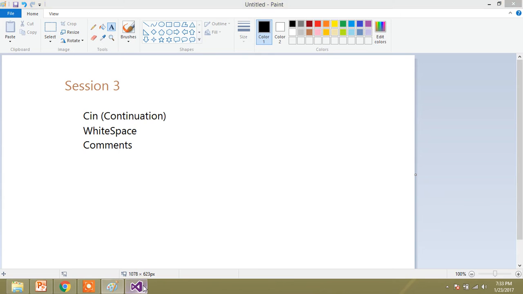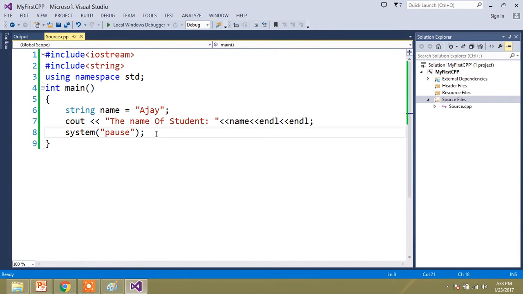So let's get started. This is our last program. We declare the data type as a string and directly pass the value to that data type. The variable is taken as name, and Ajay is passed to name. When you want to fetch the information Ajay, you call it with the variable name, which is the name you have given to that string data type.